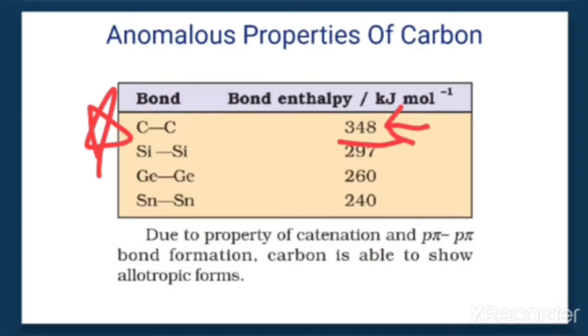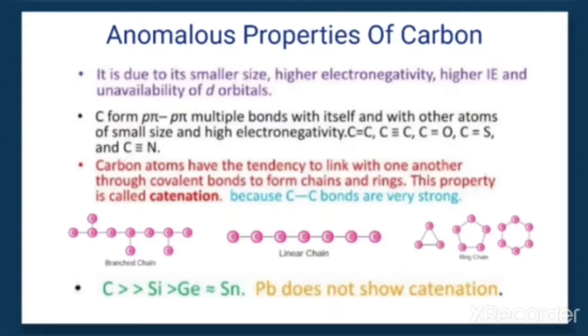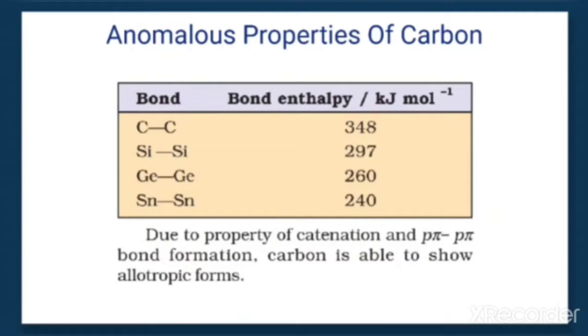So what is the reason for the greater catenation power? It is because the C-C bonds are very strong, and when we compare the C-C bond here, it is highest in the case of carbon. Therefore, carbon shows the greatest catenation power compared to the other members.